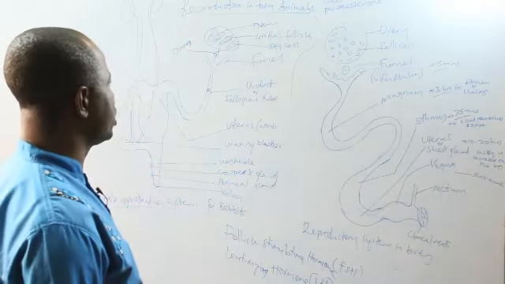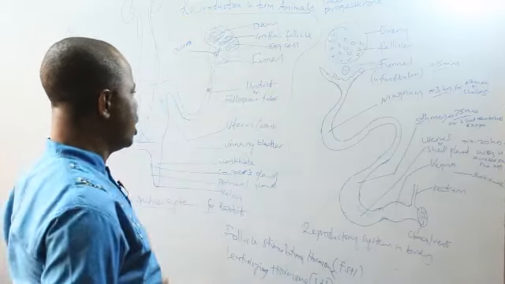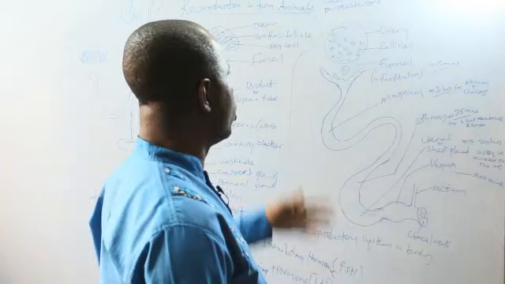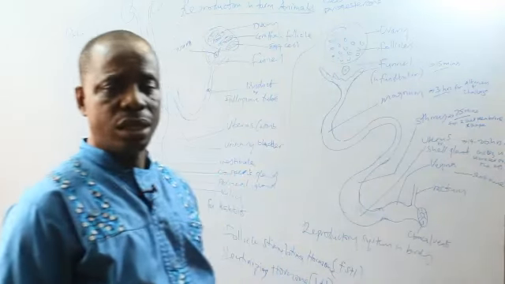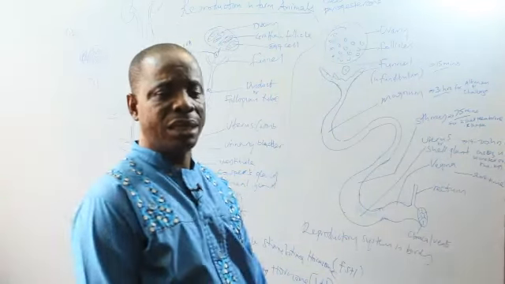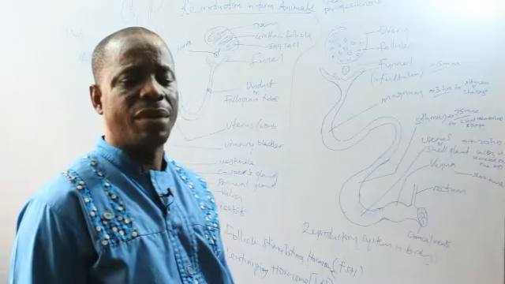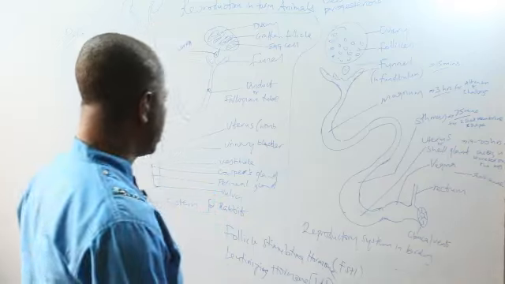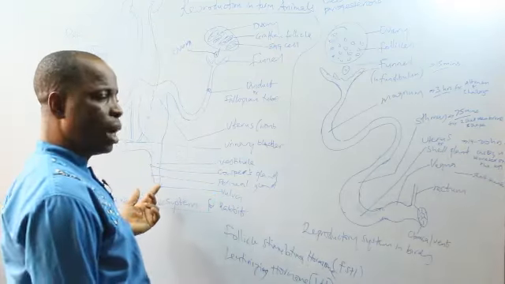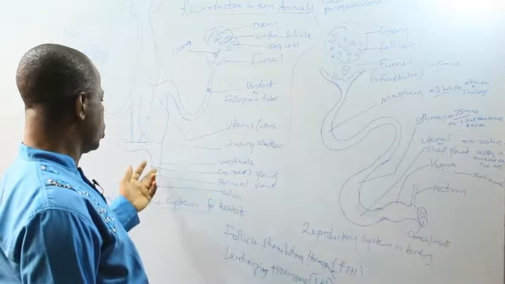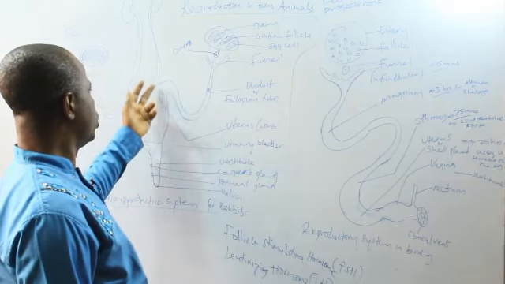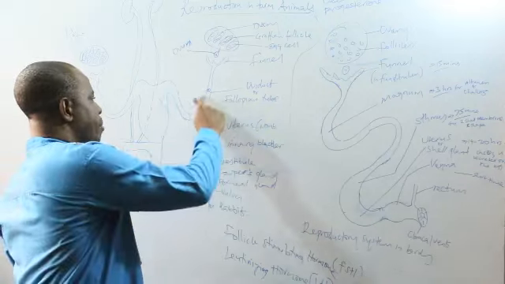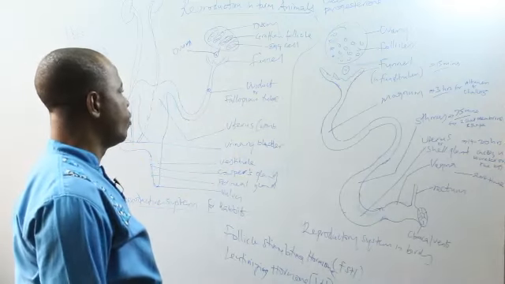Now, during the process by which the eggs are produced and ovulated, the animal gets on heat because the hormone estrogen will be released to make the animal have desire for mating. In that process, if the animal meets a male animal, the female animal will yield itself and will be mated. And once mating takes place, the spermatozoa or sperm cells will move through the vestibule into the womb and then go up and meet the egg in the oviduct.